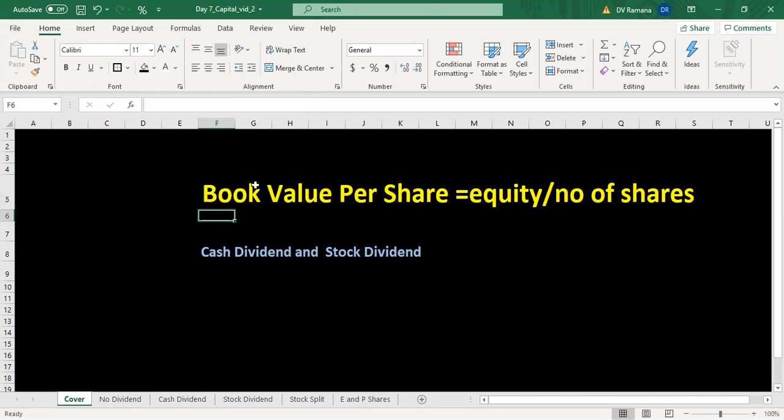So book value per share will keep on changing based on the business decisions taken. Therefore, it is important for us to understand the impact of business decisions on the book value per share, as the price of a company to a large extent reflects the book value per share. In order to explain the impact of some business decisions on the book value, let us take an exercise.